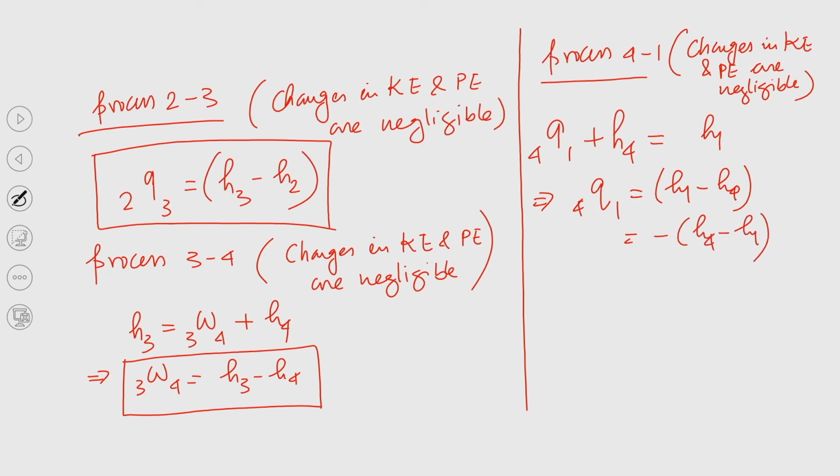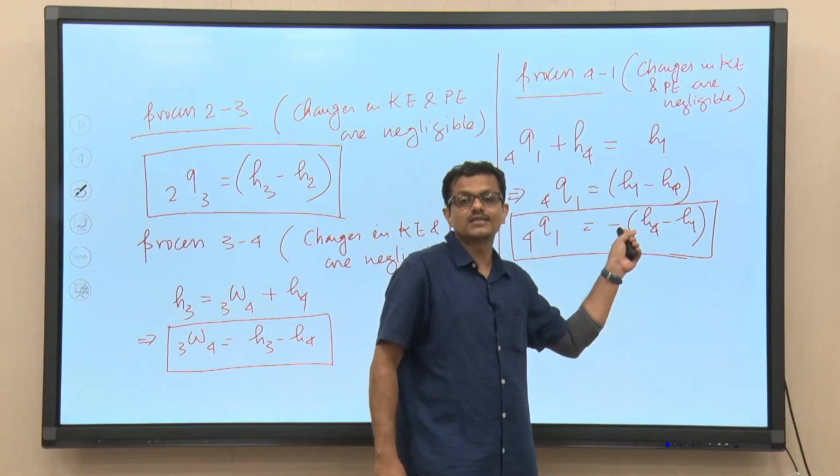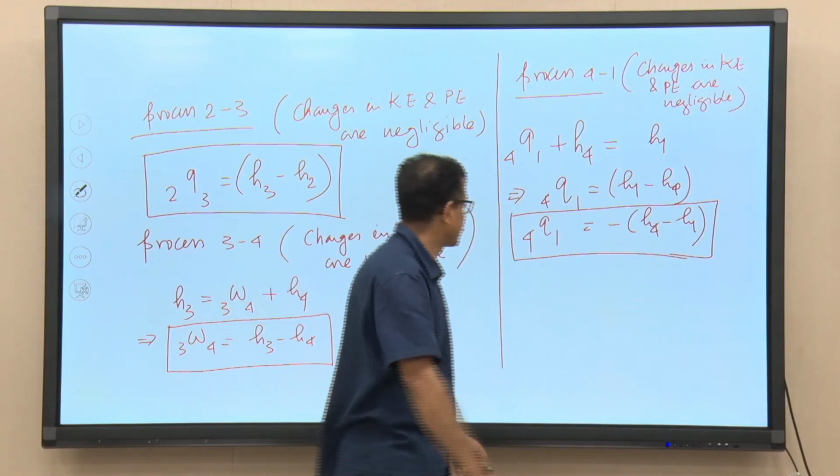You will get the direct expression, that is Q_4-1, like this from different texts. The minus sign indicates that heat is getting rejected from the system. Enthalpy at point 4 is higher than the enthalpy at point 1, but the negative sign is an indication of heat rejection from the system.